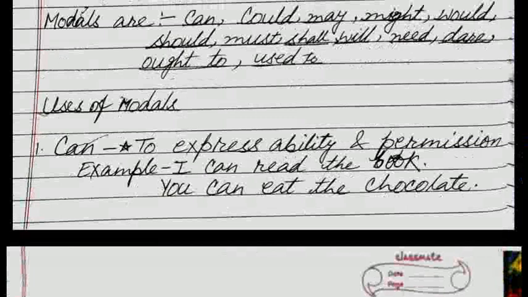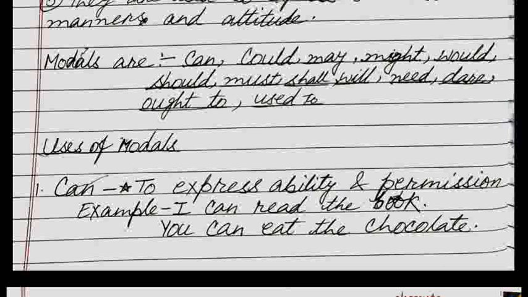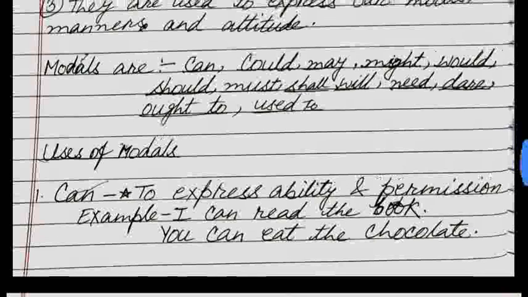First of all, we will see the use of can. Okay, where can we use the modal can? We can use it to express ability and to seek or give permission. For example, we can take some sentences. Here you can see, I can read the book.